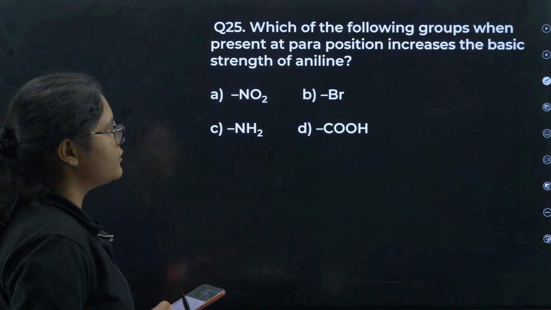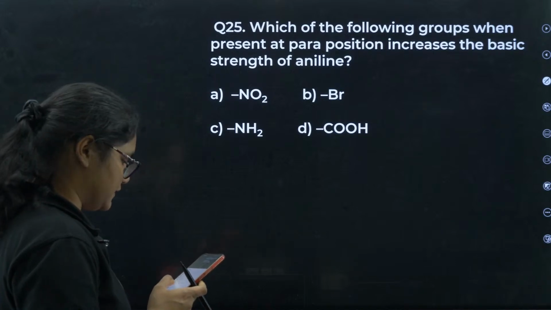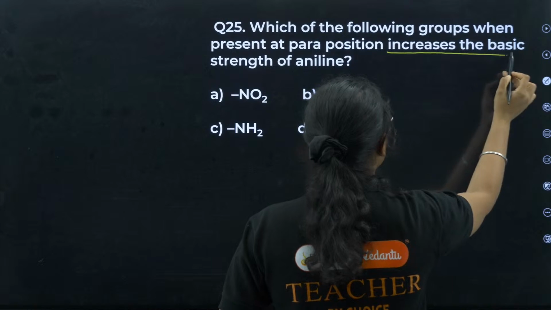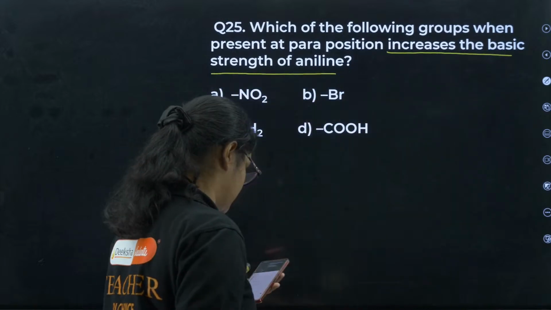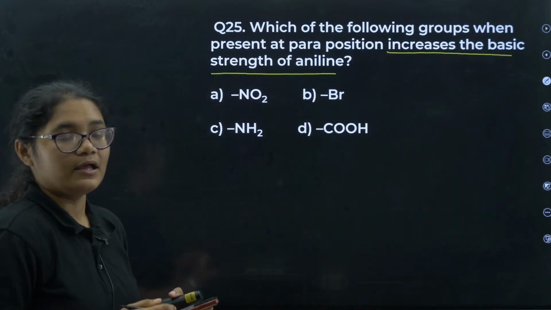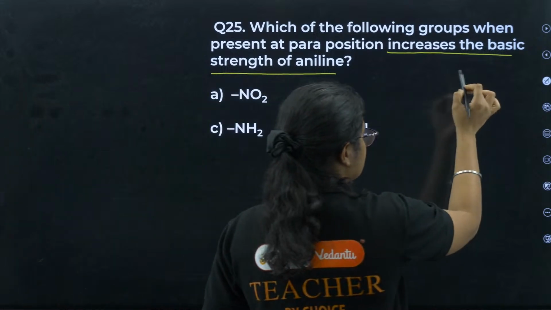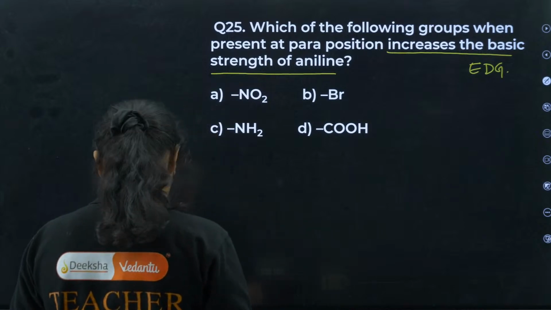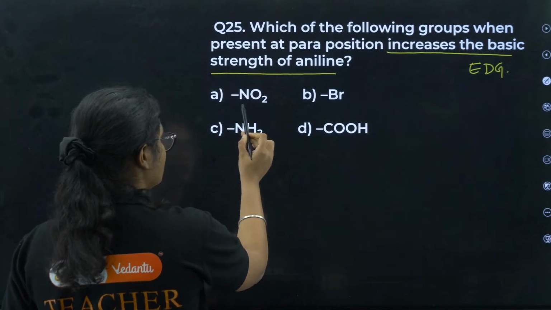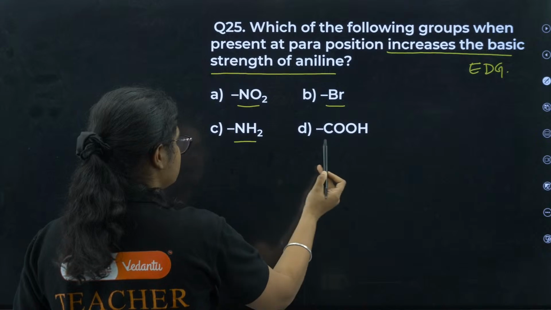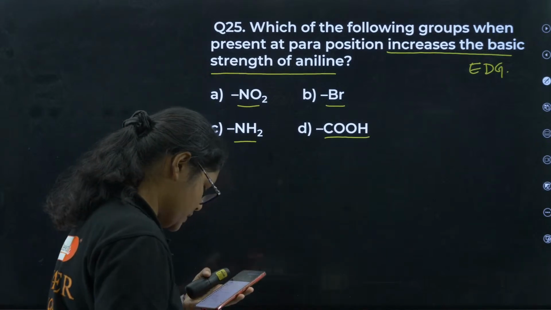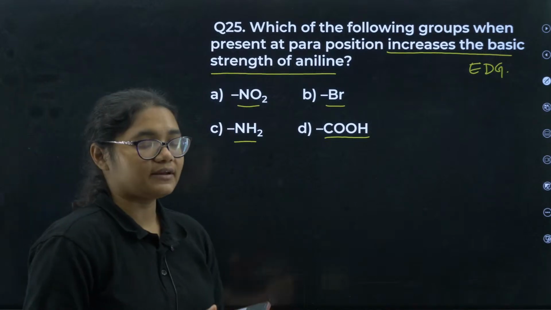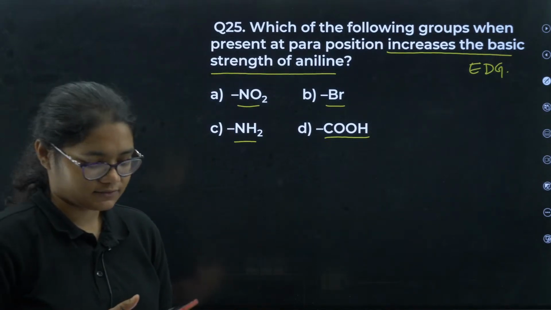25th. Which of the following groups when present at para position will increase the basic strength of aniline? It will increase the basic strength. So always remember, for increasing basic strength we need electron donating groups, right? So you have here NO2 group, Br group, NH2 group and COOH group. So which of the following will increase the basic strength of aniline?